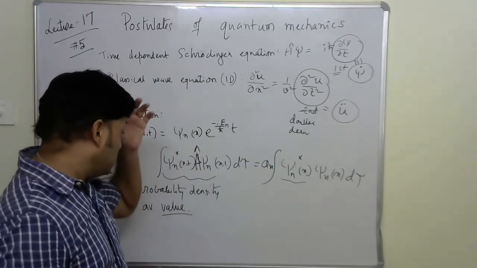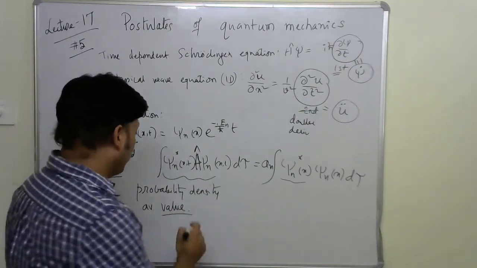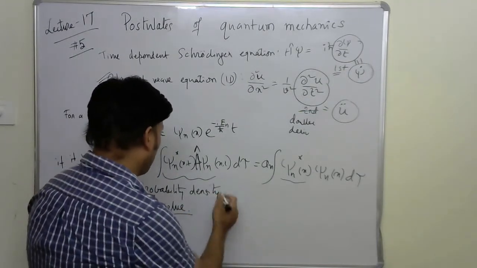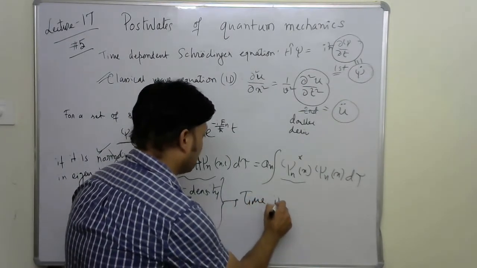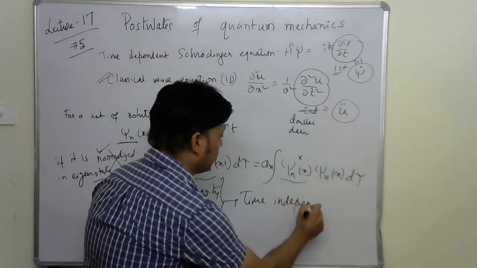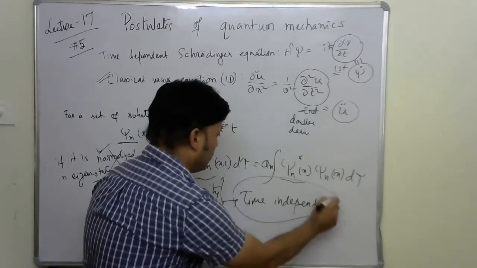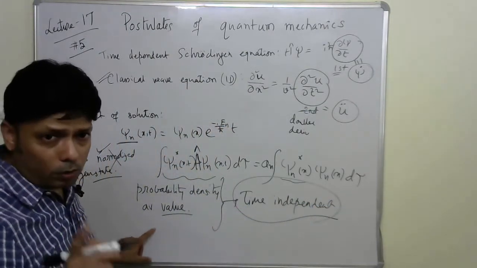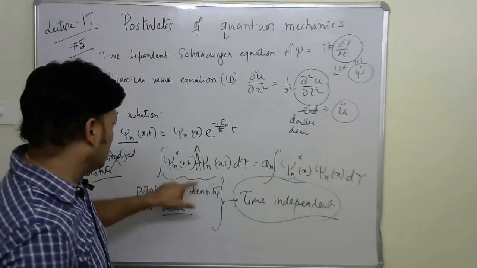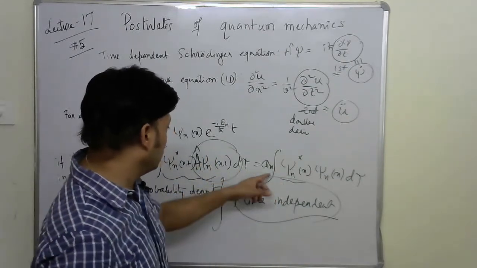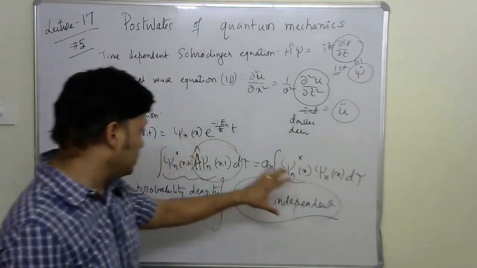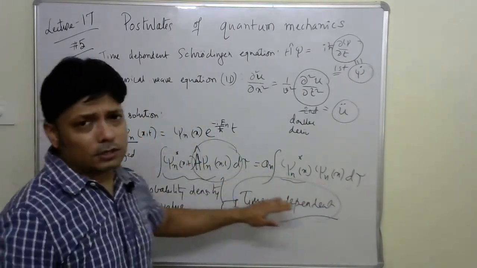So your average value as well as the probability density becomes time independent. We can write that for the average value only when A psi_n(x,t) is equal to a_n psi_n(x,t), that means the function is an eigenfunction.